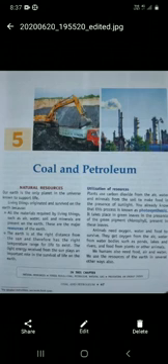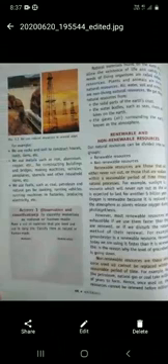Plants use carbon dioxide from the air, water and minerals from the soil to make food in the presence of sunlight. You already know that process is known as photosynthesis. Animals need oxygen, water and food to survive. We get oxygen from the air, water from water bodies such as ponds, lakes and rivers, and food from plants or other animals. We have some examples of natural resources.